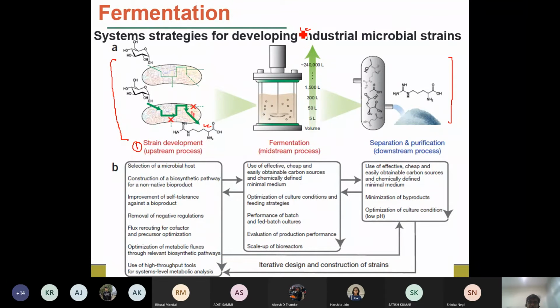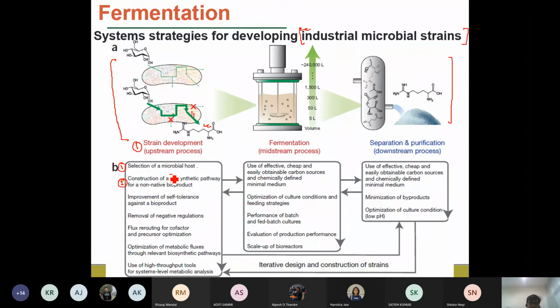So we will see what the characteristics of the industrial microbial strains are first of all, and what the strategies are for how we can do the development. There are different methods for that. First we have to select a microbial host, right? So you have to find out what is a natural strain which is producing your particular biochemical, or you have to find out a particular microbial system, and then you have to carry out several other things, like you have to construct a biosynthetic pathway for a non-native bioproduct.